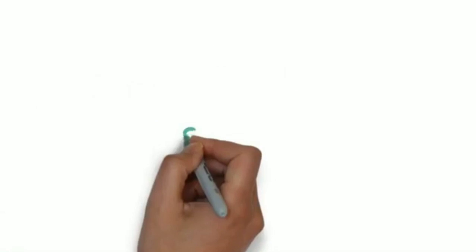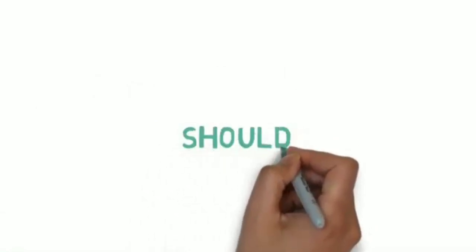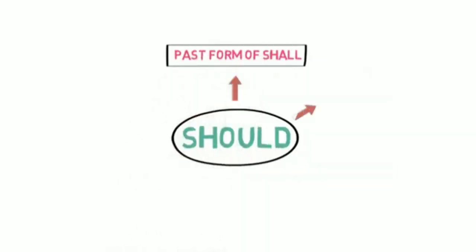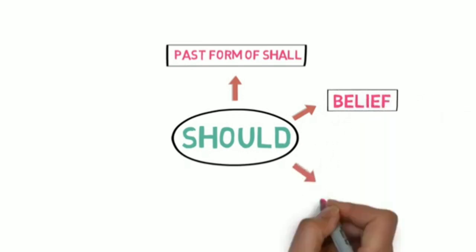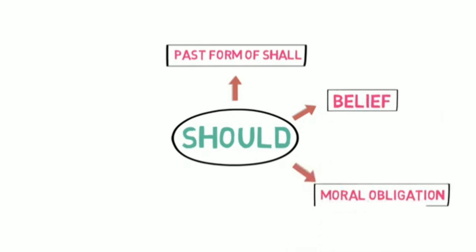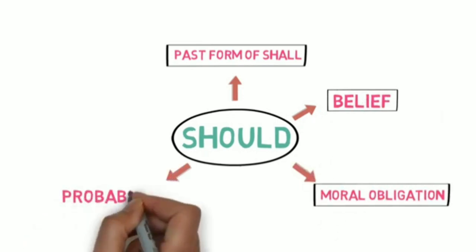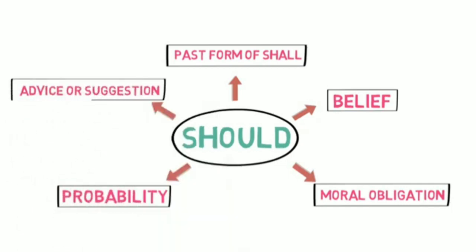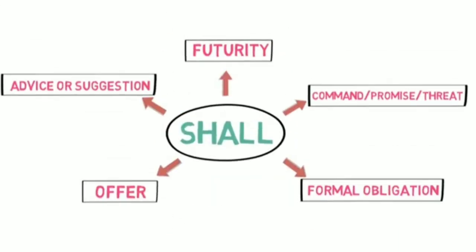And the modal verb should can also be used in 5 possible ways. Number 1. As a past form of shall in indirect speech. Number 2. Belief that may not be true. Number 3. Moral obligation or duty. Number 4. Probability. And number 5. Advice or suggestion. Now you might be confused looking at the usages, as some usages are common in shall and should. Let's start the learning by the application of modal verb shall.